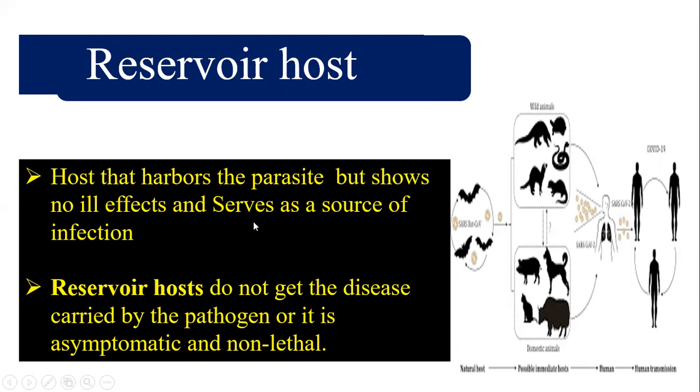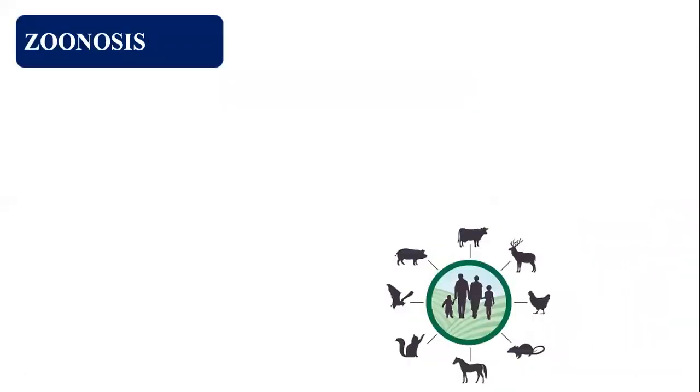So they won't show any disease and survive as a source of infection. These all are hosts which are carrying the infection, carrying the parasite, but they won't get the infection. So they don't get the disease carried by the pathogen, or it's asymptomatic and non-lethal. They won't get the infection, but they act as a reservoir host. So this is the definition of reservoir host.